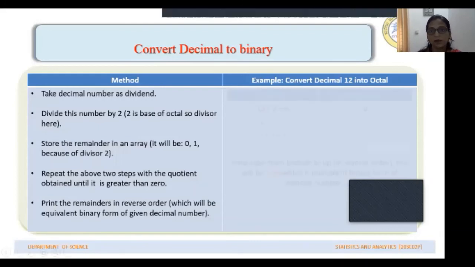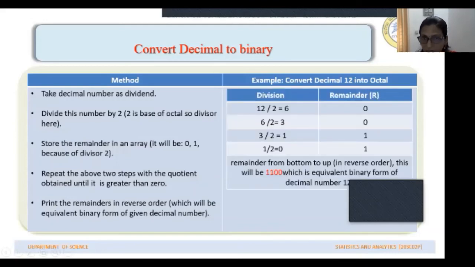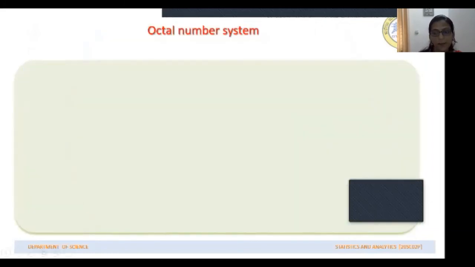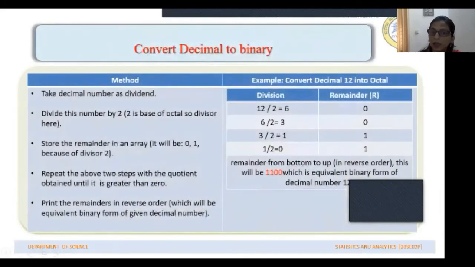So for example, if you want to convert 12 into binary form, you'll have to divide 12 by 2. When you divide 12 by 2, 6 is the quotient, 0 is the remainder. Then again you divide this 6 by 2, then 3 is the quotient, 0 is the remainder. Again you divide 3 by 2, then 1 is the quotient, 1 is the remainder.